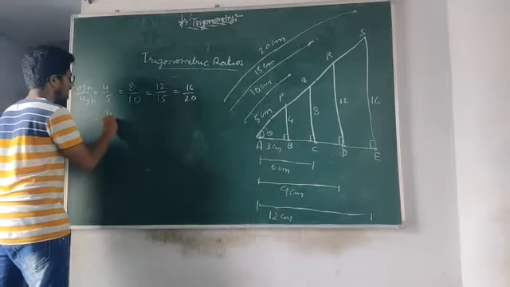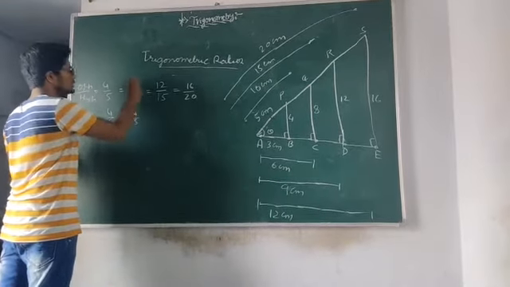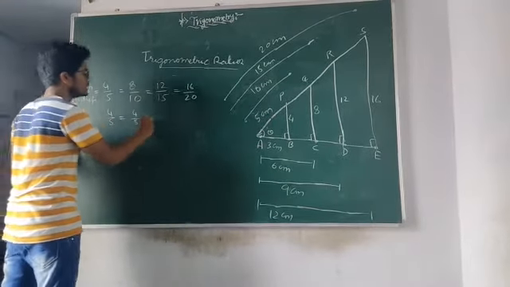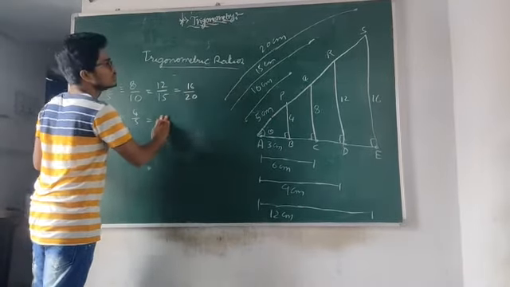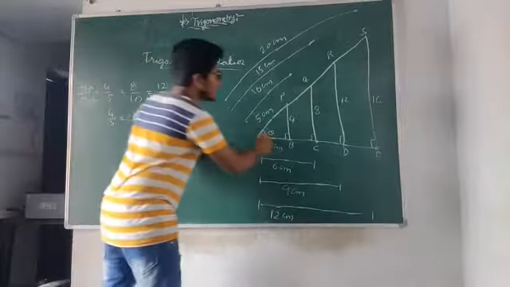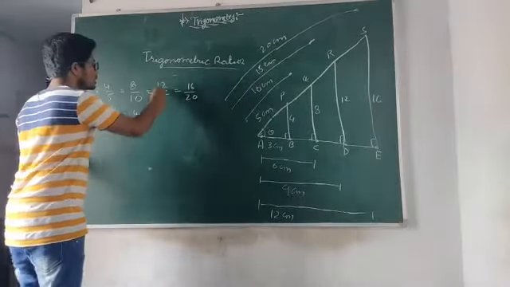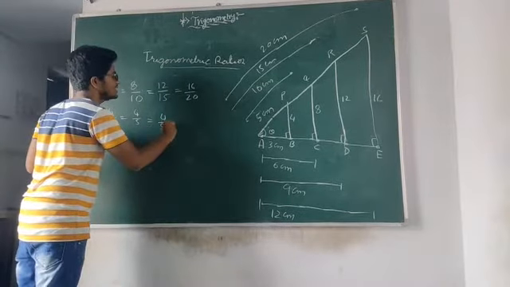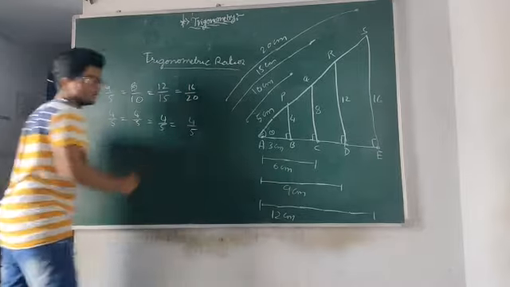So 4 by 5, as well as 8 by 10, that is equal to 4 by 5. 1 is 2 4s and 2 5s are 10. With respect to triangle ADR, 12 centimeters as well as 15 centimeters. Now 3 4s are 12 and 3 5s are 15. Next 4 4s are 16 and 4 5s are 20.